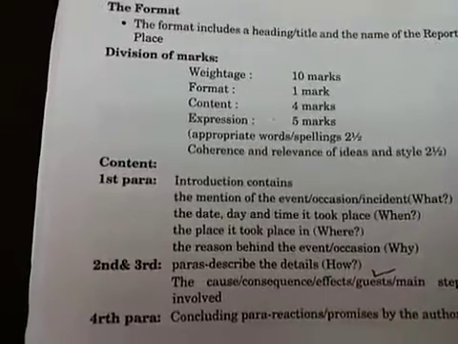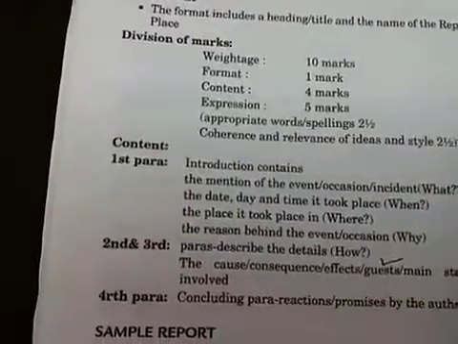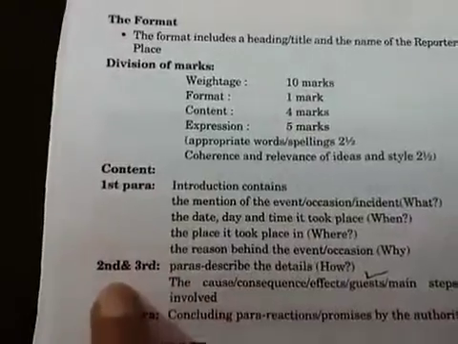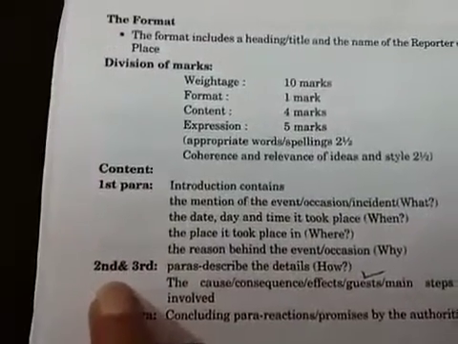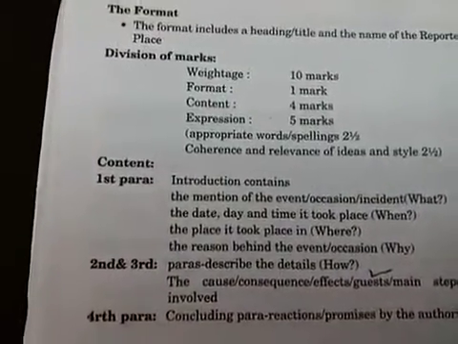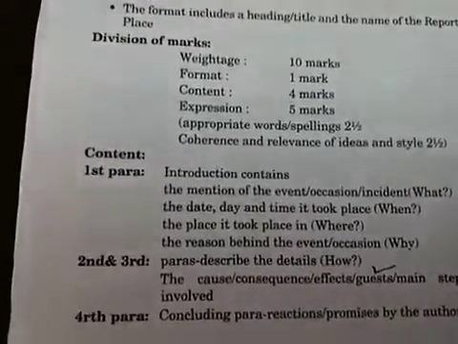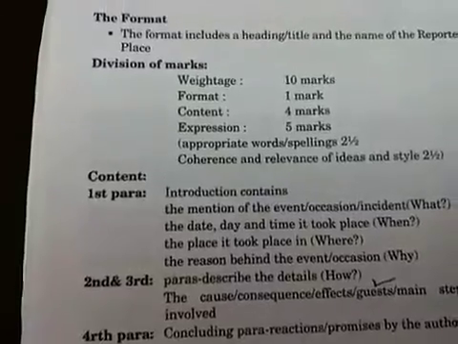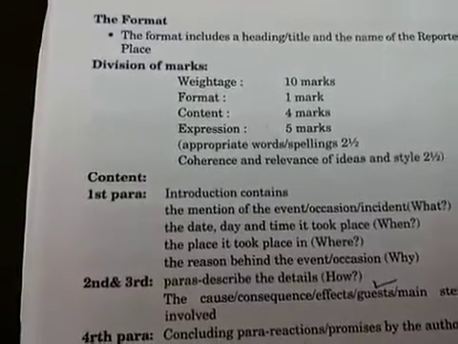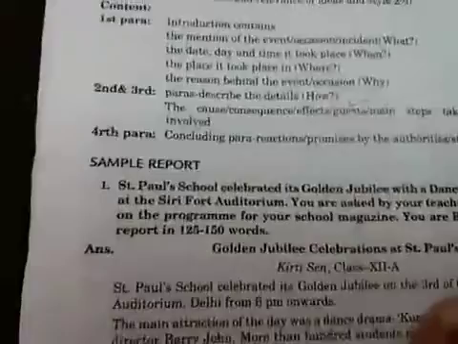But in the last paragraph you have to write the conclusion. So the fourth paragraph is a must in report writing, and a report should be written in the past form, not in the present or future form. Remember it, students. Now I will describe report writing with one example.